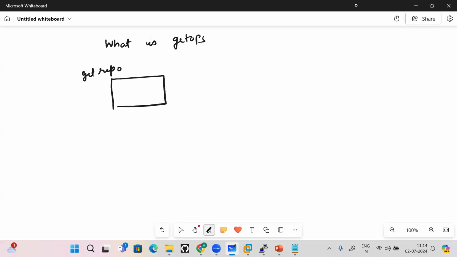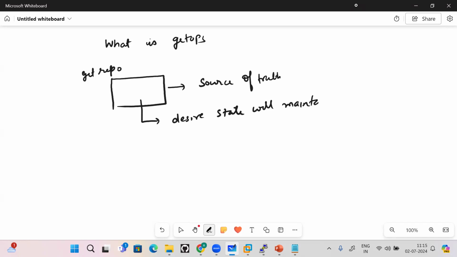and that Git repository becomes a source of truth. Source of truth means whatever state or whatever resources you want to deploy, the desired state will be maintained here. Desired state will be maintained in your Git repository. Okay. And when I say desired state is maintained in this repository, Argo CD will be monitoring this definition in the Git repository. Okay. And then it will pull those changes if any changes happen. This will be the ultimate truth.